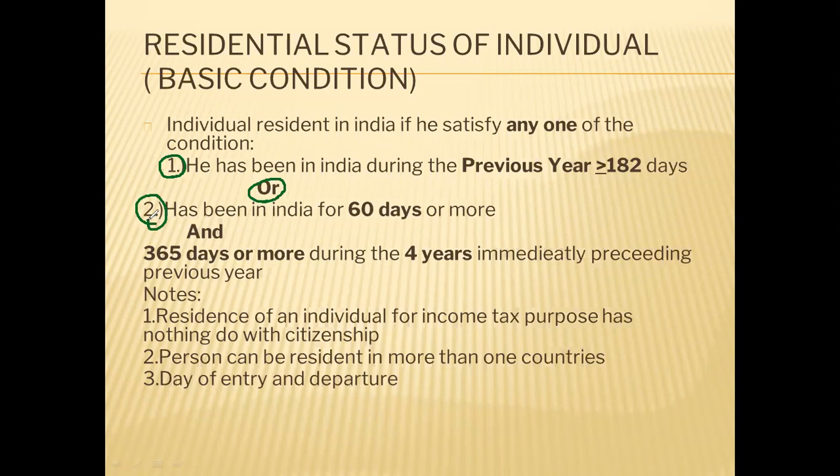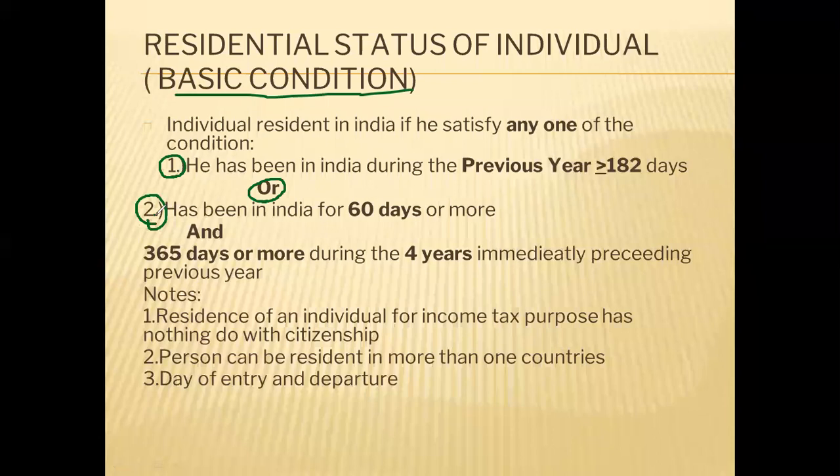An individual may be resident in this previous year and may not be resident in the next previous year. So if an individual satisfies any one of the two basic conditions, either condition number one or condition number two, then the individual will become a resident in India.